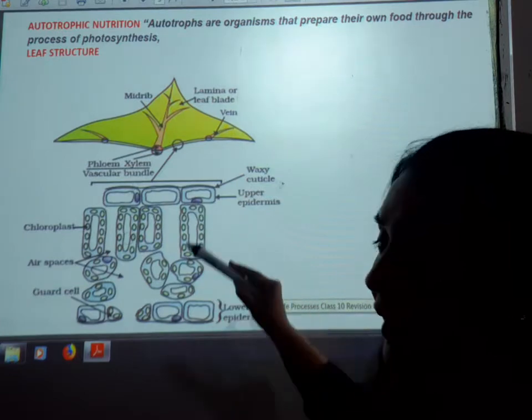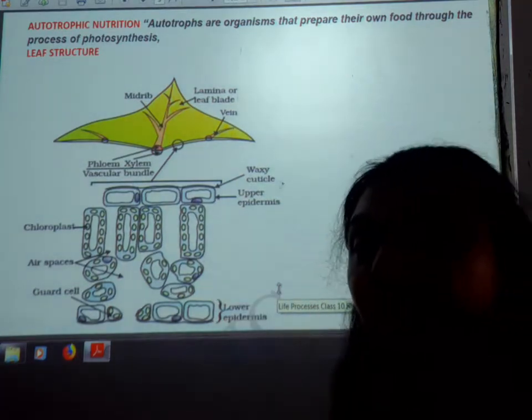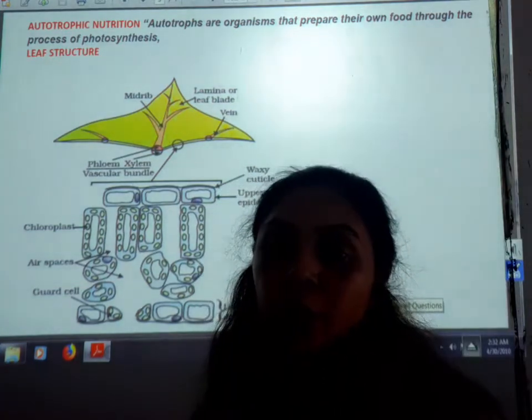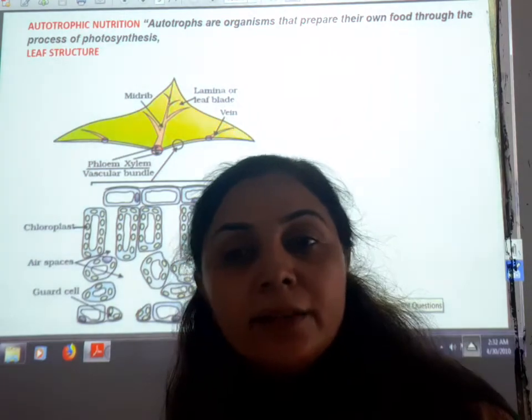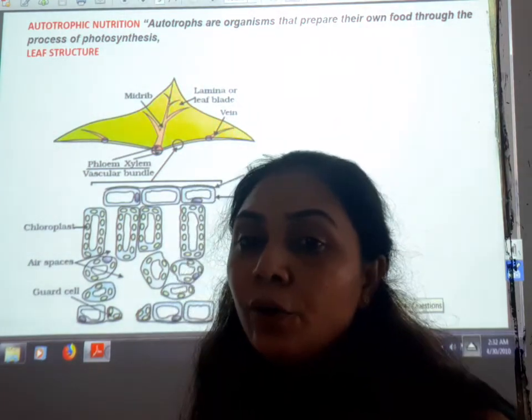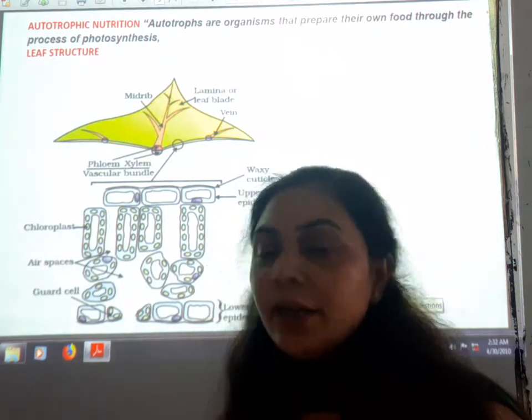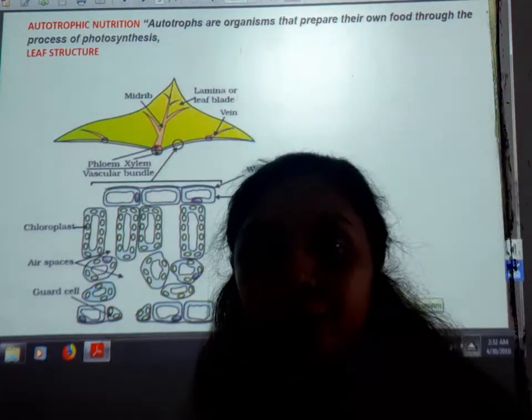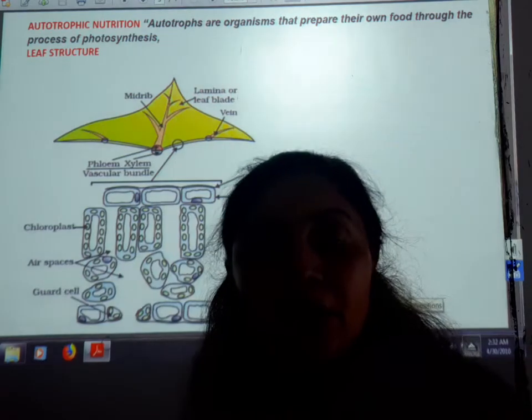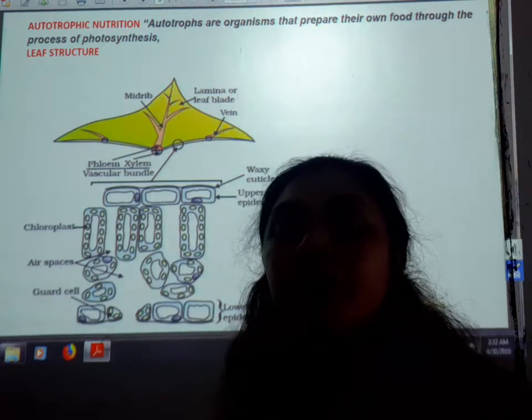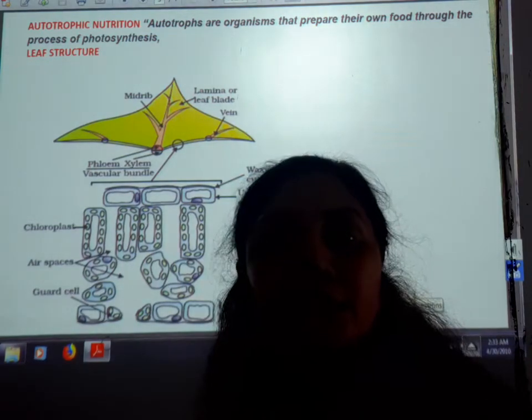Students, you are looking at some round circles, the chloroplasts, which contain the chlorophyll, and the chlorophyll is responsible for photosynthesis. So we can say the mesophyll is the particular site of the leaf where photosynthesis is conducted.